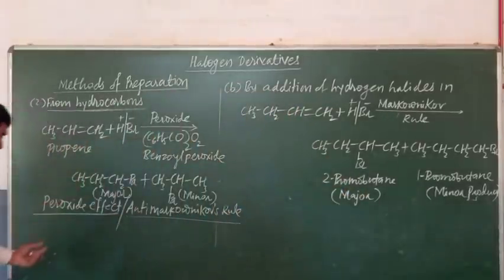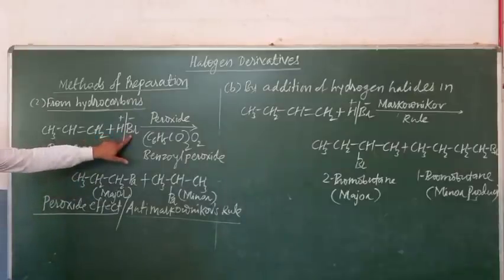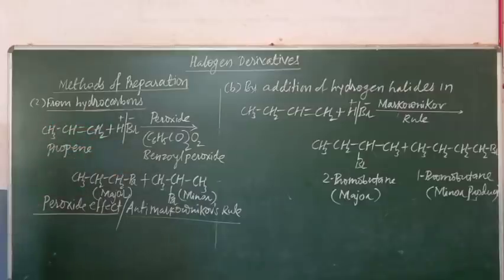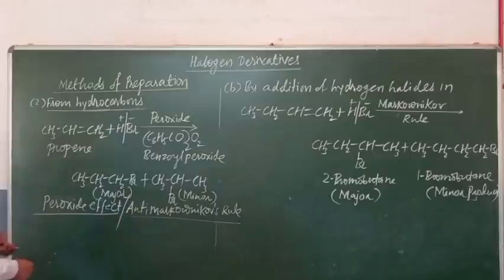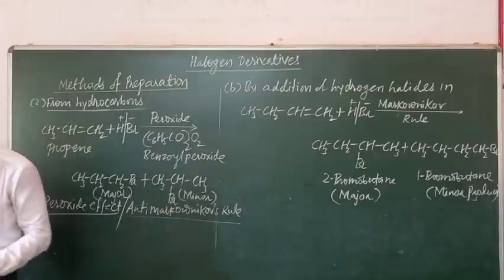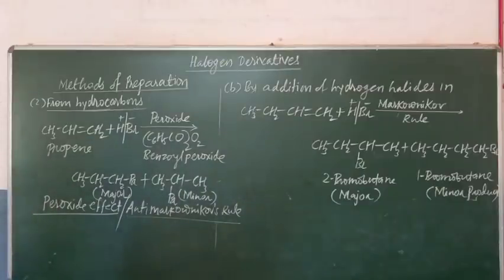And according to the peroxide effect, the negative part of the reagent should combine with the carbon atom of alkene having the more number of hydrogen atoms to give the major product. So in this way, we can obtain the halogen derivatives from the alkenes by the addition of hydrogen halides.